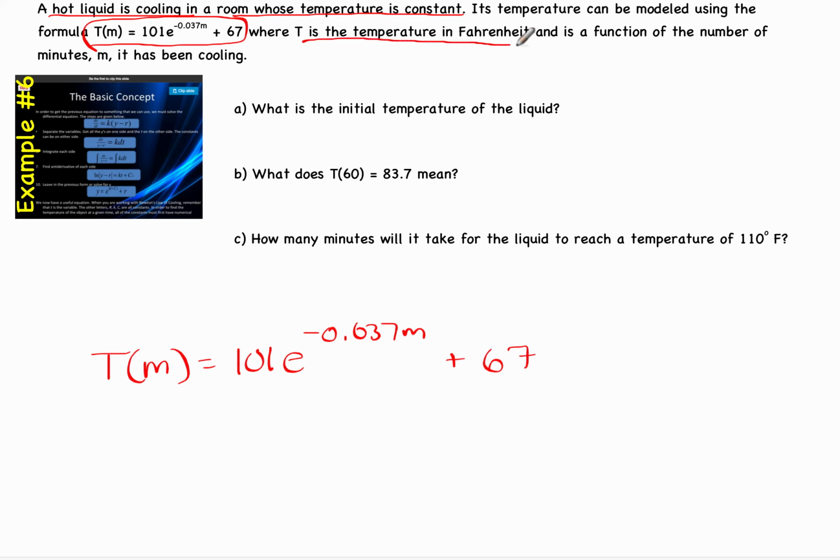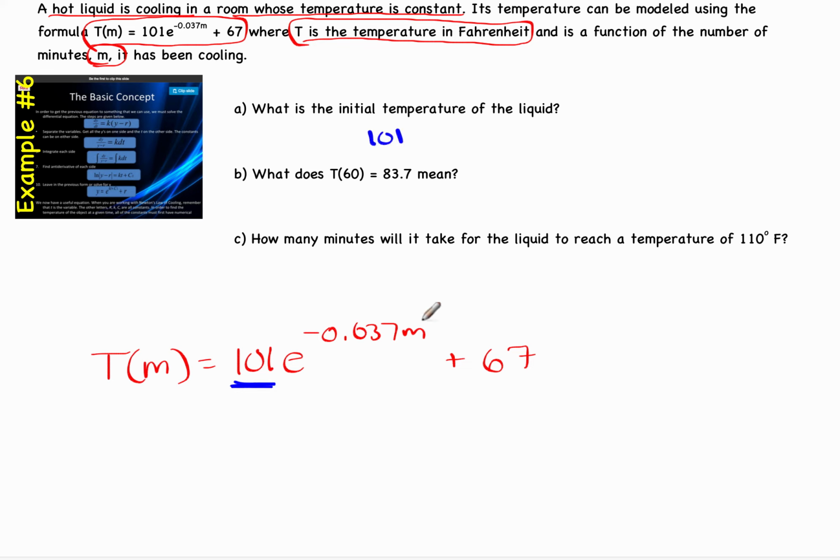T is the temperature in Fahrenheit. That's always good to know. And it is a function of the number of minutes it has been cooling. All right, so this is minutes over here, and this is the temperature after so many minutes have passed. What is the initial temperature of the liquid? This one's a little tricky. We're going to look here. We see that the initial temperature is 101.